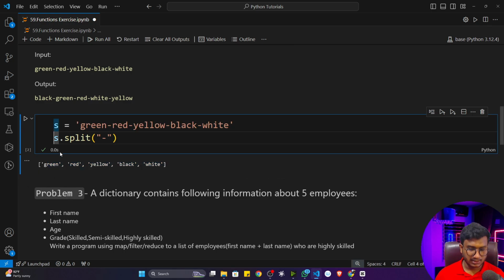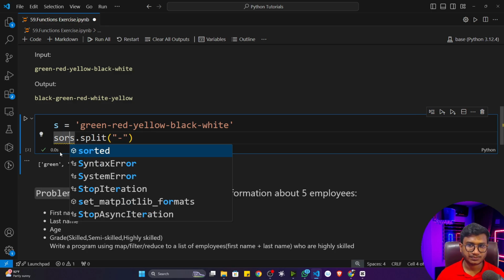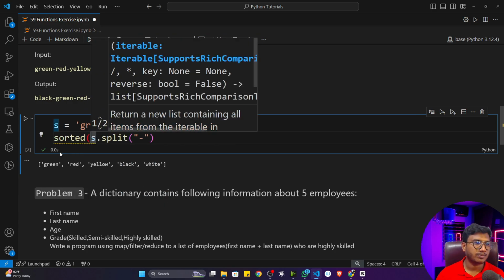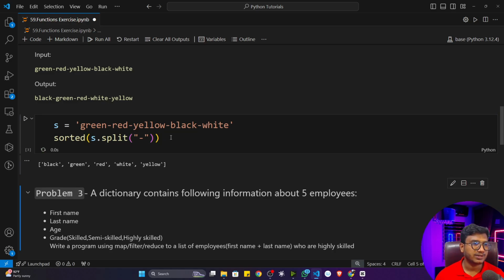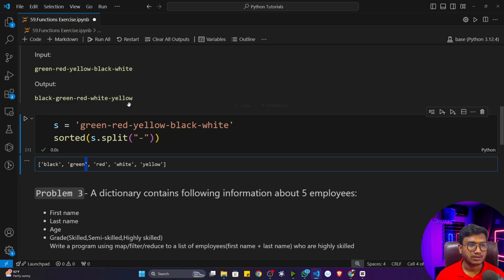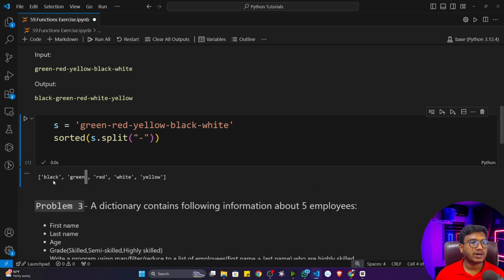Now I can easily perform the sorted operation, which will sort alphabetically. You can see now black, green, red, white and yellow is coming, the same output. Then I have to convert this list back to a string type output.